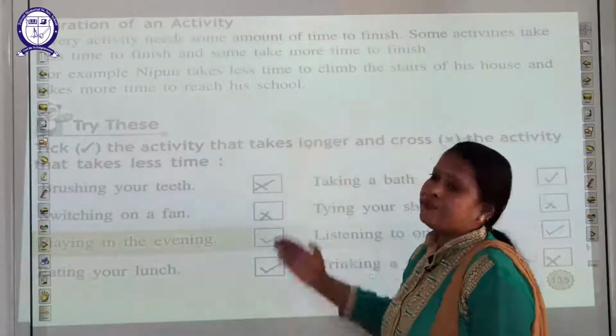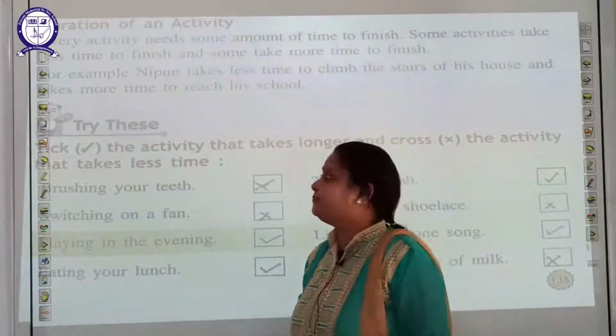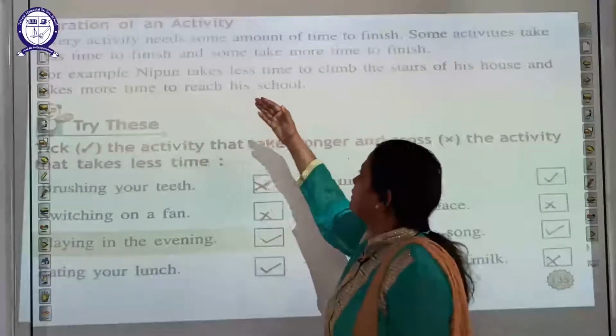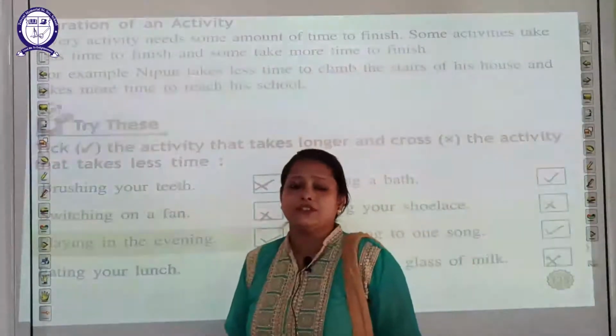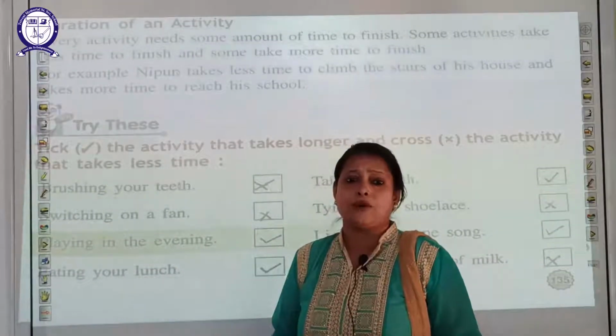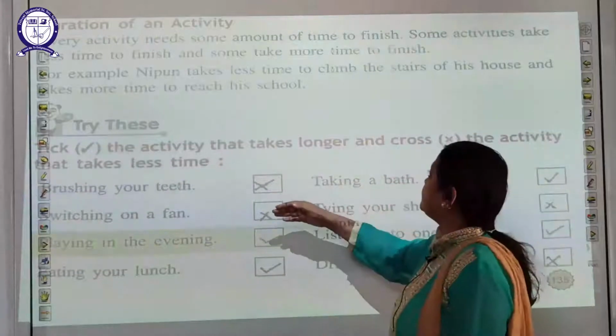Now, duration of an activity. Our topic, students, is duration of an activity. Every activity needs some amount of time to finish. There are so many activities that need some amount of time to finish. Okay, let us read what these activities are.